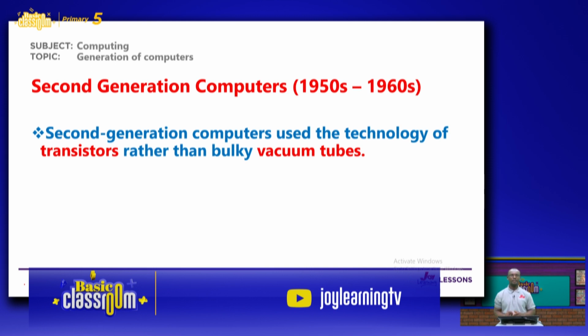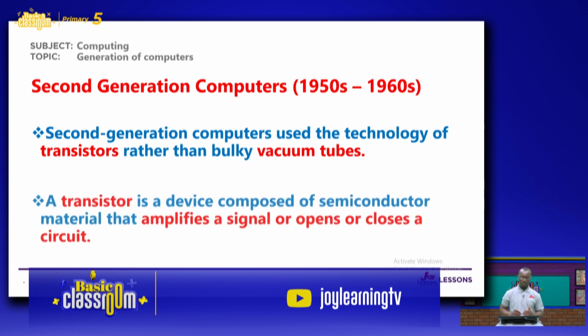So the transistor was the main component used in the second generation computers. The first generation computers used vacuum tubes, and the second generation computers used transistors. Okay. Now, let's move on.